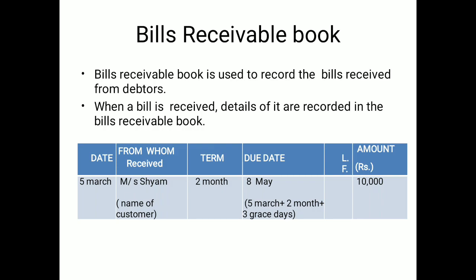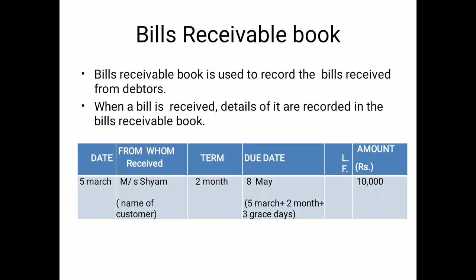So this is the format of the bill receivable book. The bill receivable book is used for bills received from the customer. If goods are sold to the customer by drawing a bill on the customer, then the entry will be bills receivable account debit to the customer's account. Here Messrs Sham is listed, which is the name of the customer, and the bill is written on the 5th March.